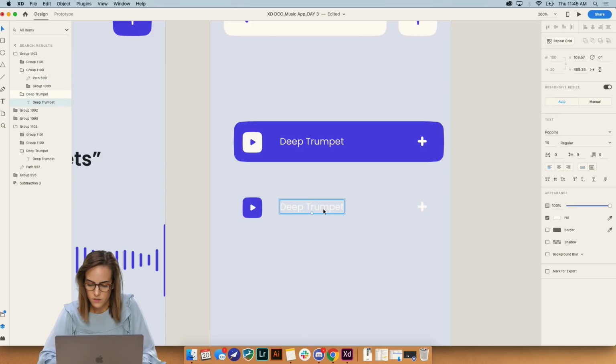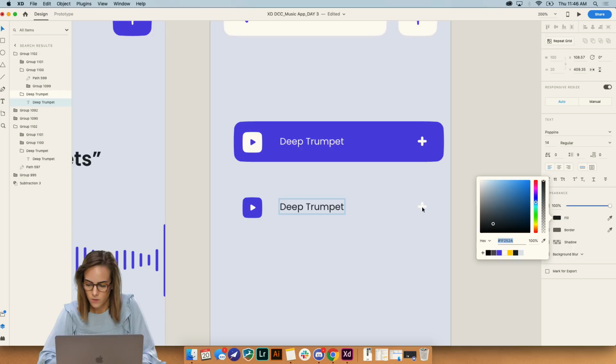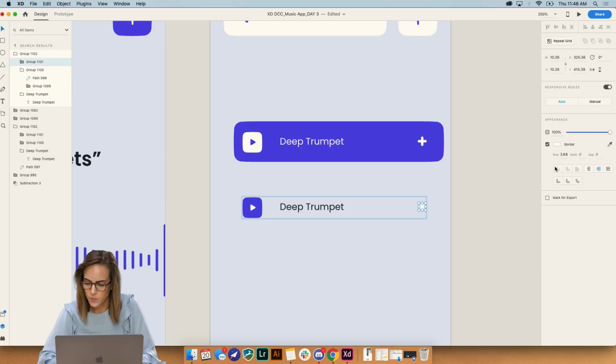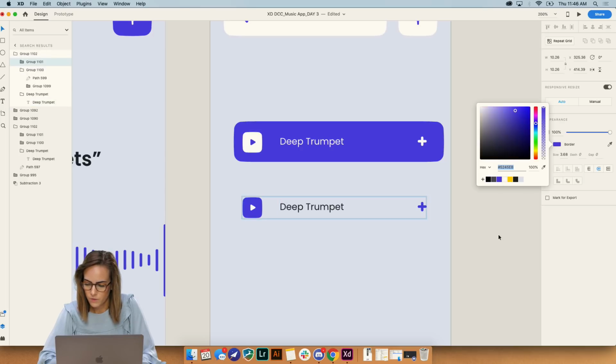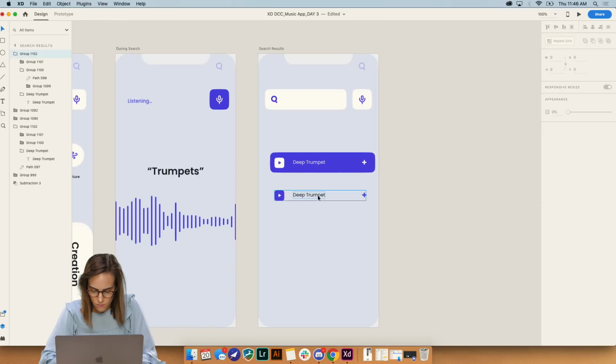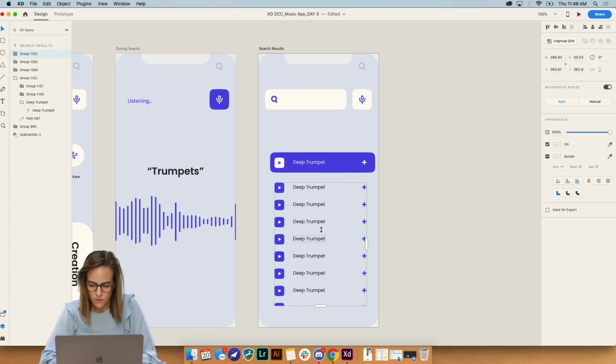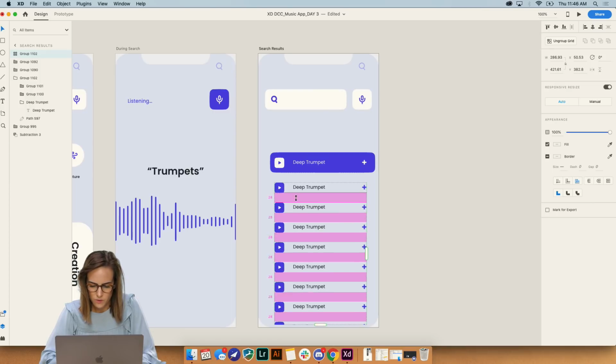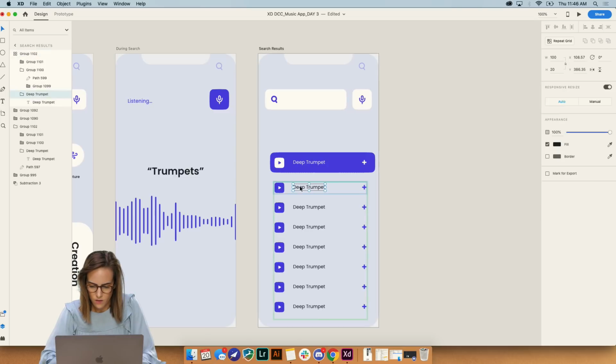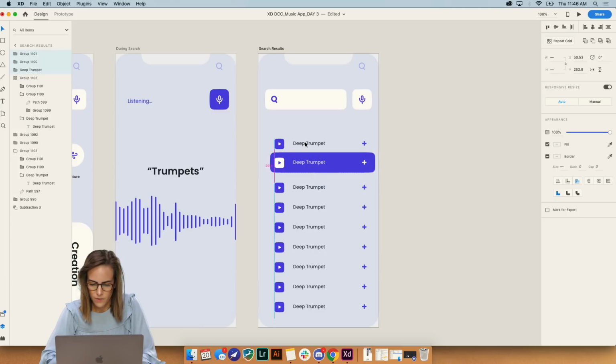I'm gonna make deep trumpet this darker black color, and I will make this plus sign a bit of a purple. All right. And I'll use repeat grid to drag these down. We'll give them a little bit more space, like that much or so. And then I'll just add another one on top.